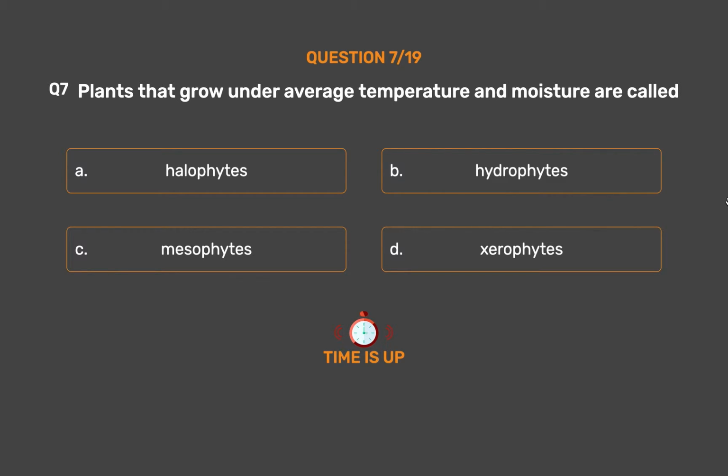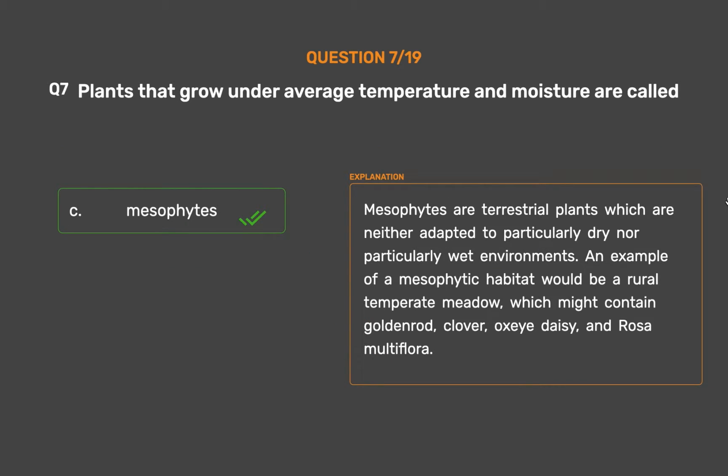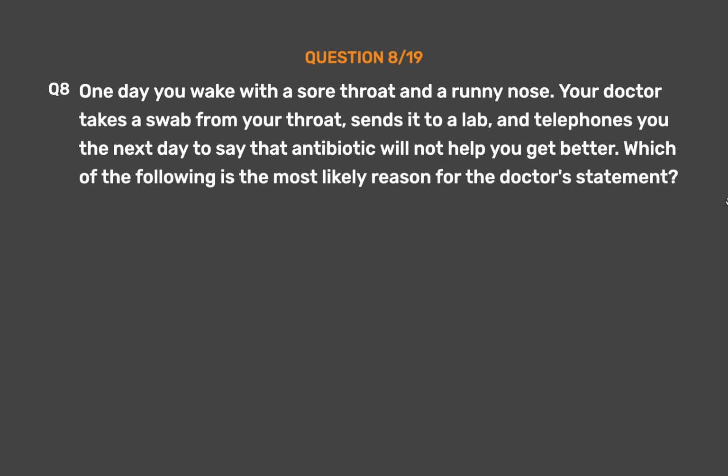The correct answer is Option C, mesophytes. Mesophytes are terrestrial plants which are neither adapted to particularly dry nor particularly wet environments. An example of a mesophytic habitat would be a rural temperate meadow, which might contain goldenrod, clover, oxeye daisy, and Rosa multiflora.